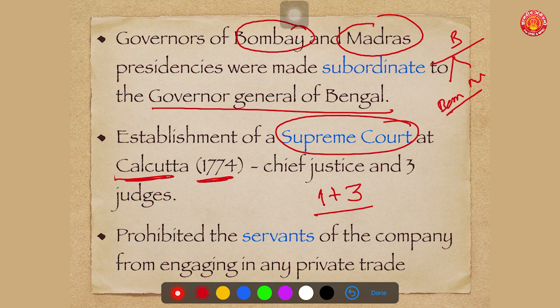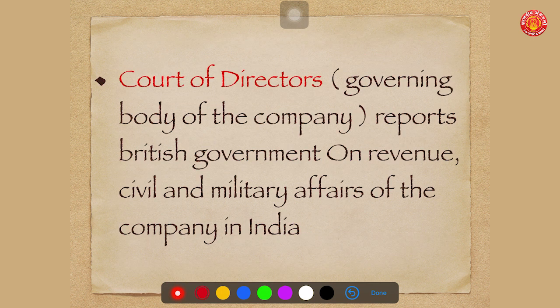So this was the composition of first Supreme Court that was being established at Calcutta based on Regulating Act of 1773. The most important part of this act was it prohibited the servants of the company from engaging any kind of private trade or any kind of bribery, any kind of gift or any kind of corruption with natives in India. So this made an attempt to reduce the influence of members of company or servants of company on the administration of India. It tried to keep company just for regulation and control purpose, and company did not have more substantial role in the governance of India. So it was Regulating Act of 1773.